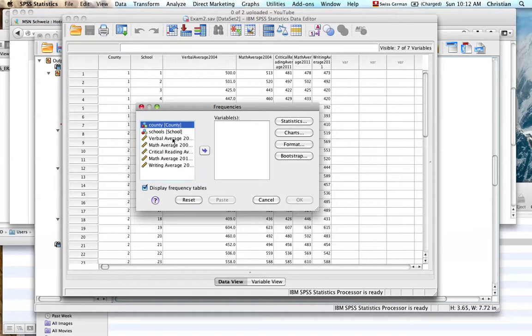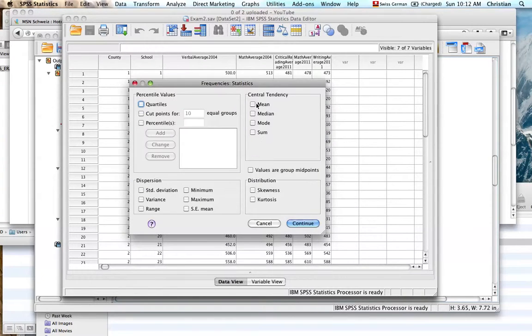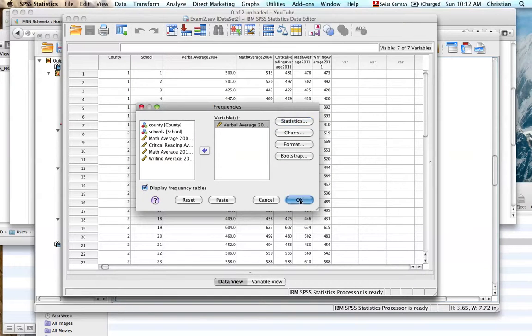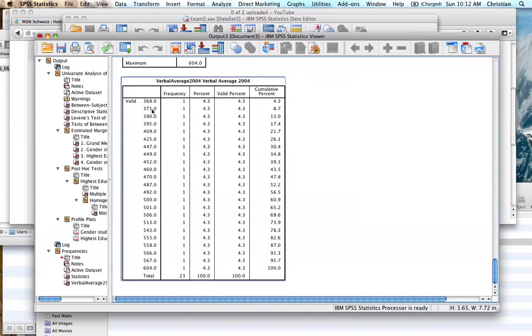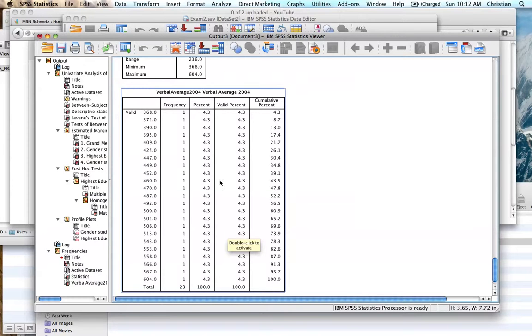plot some of the values, some of the school values. Let's say we'll work with verbal average. We choose that as the variable. For statistics, we just add the mean, and we want the minimum and the maximum. Let's say standard deviation, variance as well, and the range. Then we continue and hit OK, and we get this kind of table, right? Everybody's together. So now we want to compare the two counties, right?